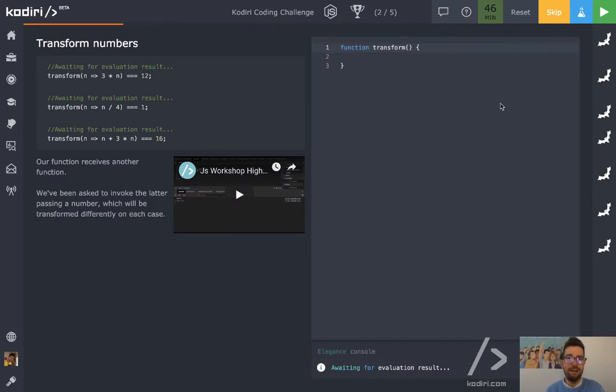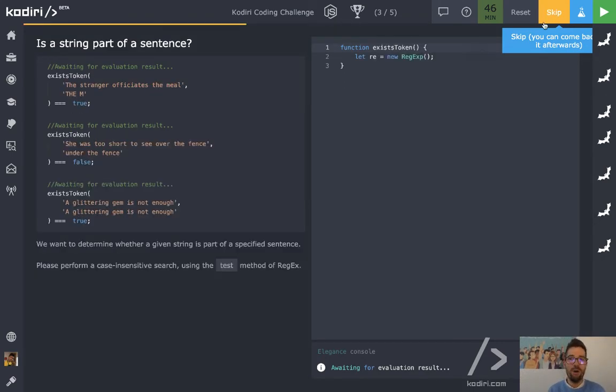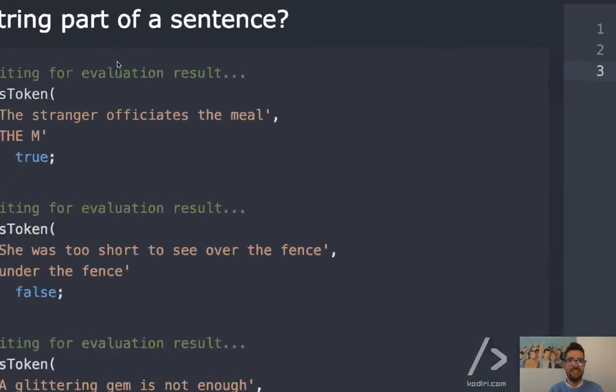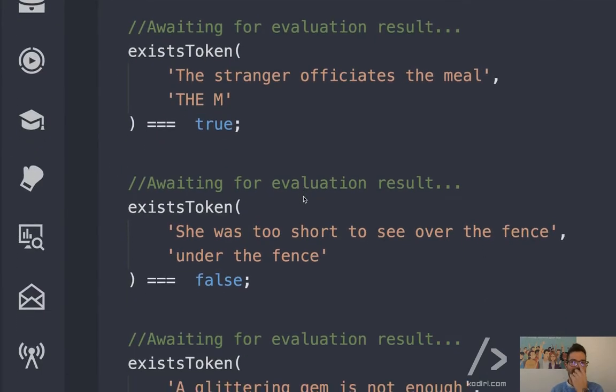Let me skip. Oh, let's transform again, right? Is it the question in all the challenges? Or maybe we got some similar ones, but you got the feeling like it's the same question again and again. Whoa, regex. That's a good one. Exist token.